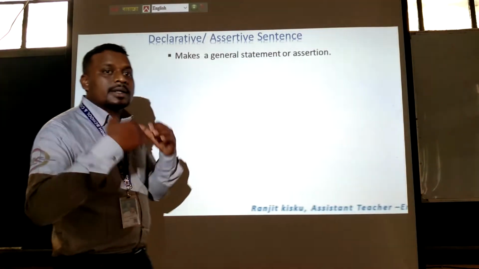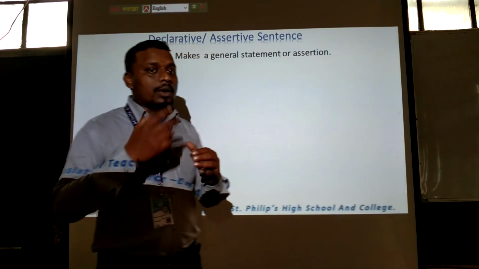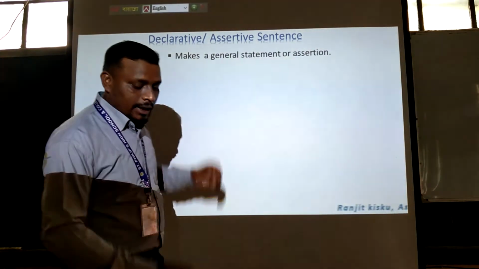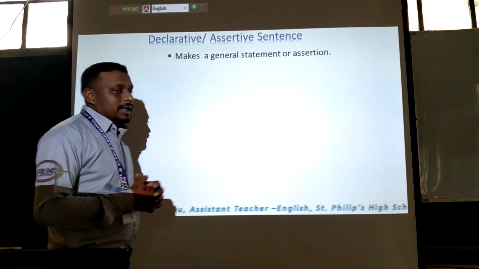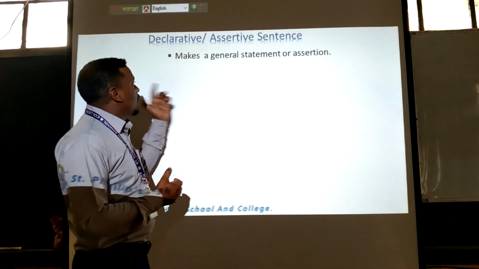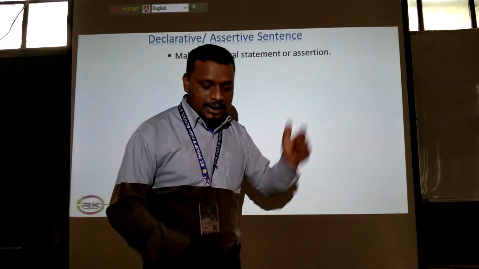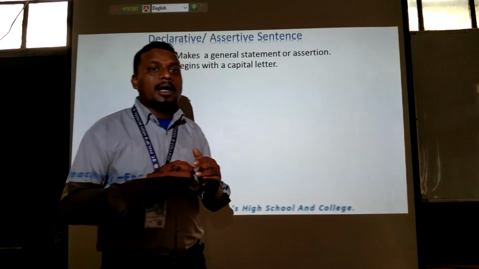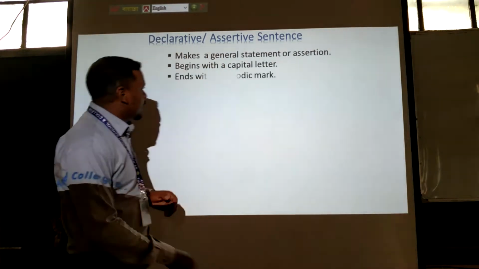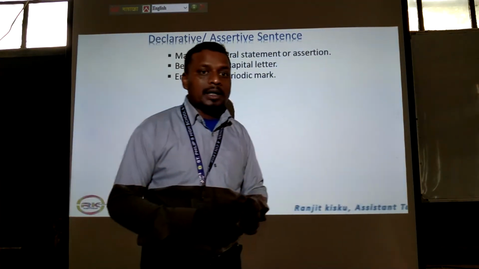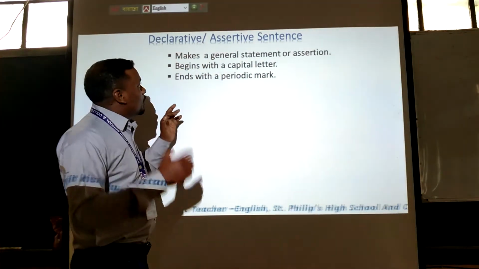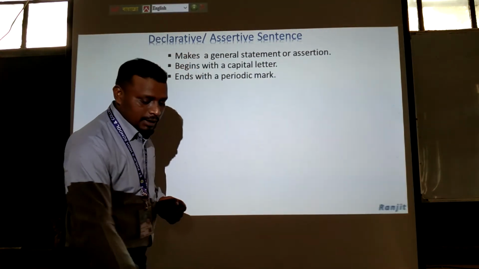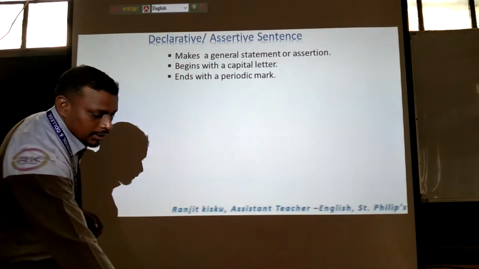Now we'll see the sentences according to meaning with examples. First, we will see the declarative or assertive sentence. An assertive sentence makes a general statement or assertion. It begins with a capital letter. You must remember that assertive sentences begin with a capital letter. Then it ends with a periodic mark, that means a full stop. You must remember, assertive sentences always end with a full stop or periodic mark. Okay, now let's see some examples.